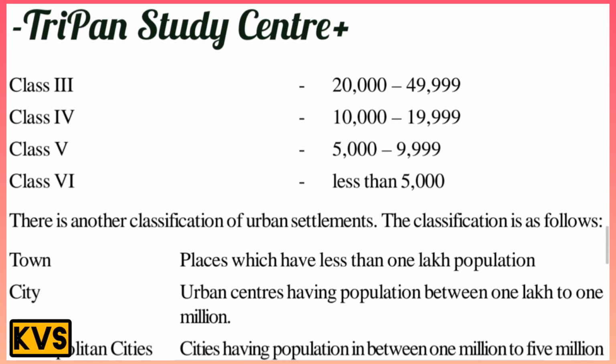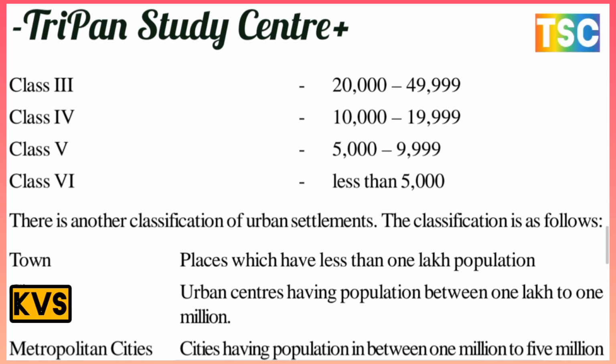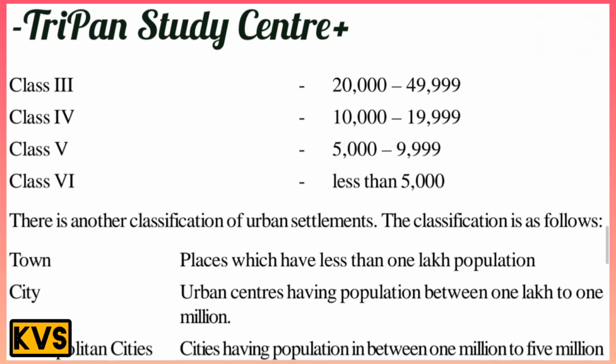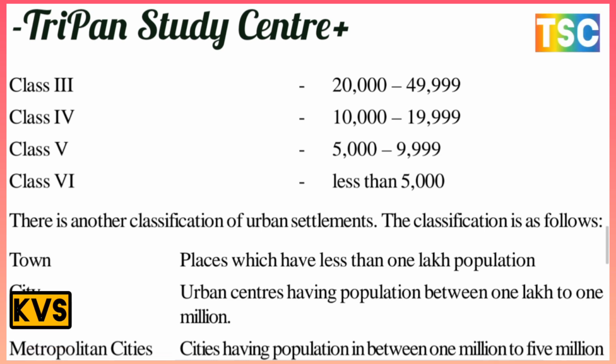Class fourth is 10,000 to 19,999. Class fifth is 5,000 to 9,999, and the last, class sixth, is less than 5,000.